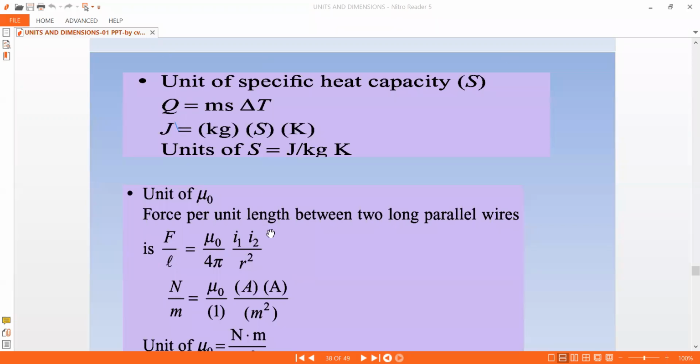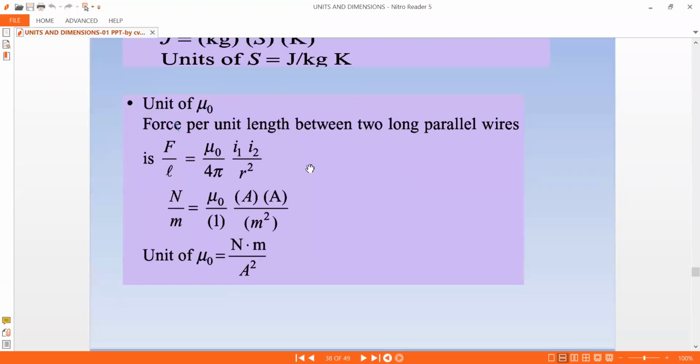That is the unit of mu naught, which is called magnetic permeability. To derive mu naught, the force per unit length between two long straight parallel wires is given by the formula F by L equals mu naught by 4 pi I1 I2 by r. So F by L is Newton per meter, and mu naught by 4 pi is a dimensionless number. The current is measured in ampere into ampere divided by meter. So you get the units of mu naught as Newton meter by ampere square. I hope it's clear. Then let us move on to the next one.